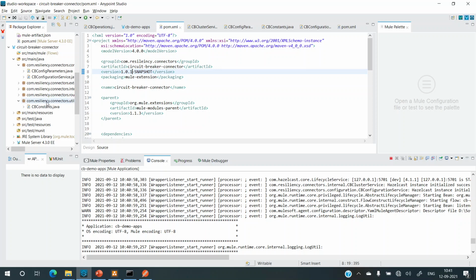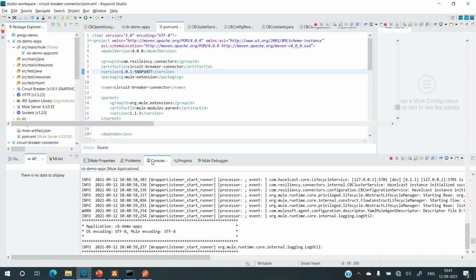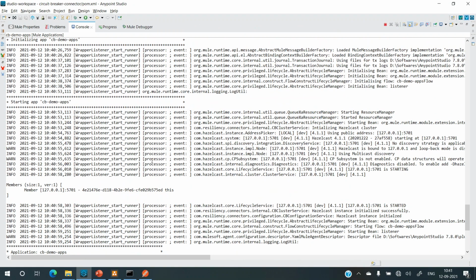So we are slowly incrementing the patch version as we are adding new features to it, and I have updated it in the Mule application as well. It's 1.0.1, and I just redeployed. It still won't be able to do anything, but it will be able to initialize the Hazelcast cluster. I've just run the application and it has got deployed.